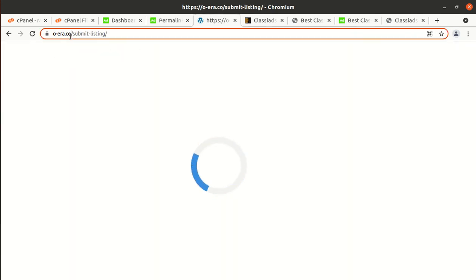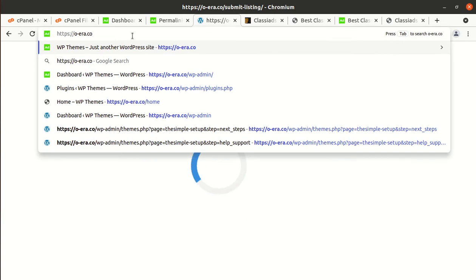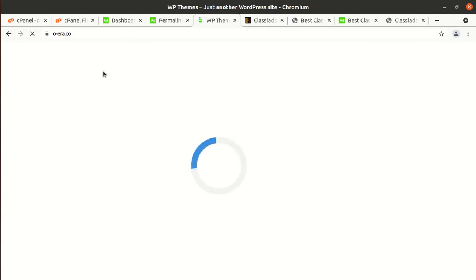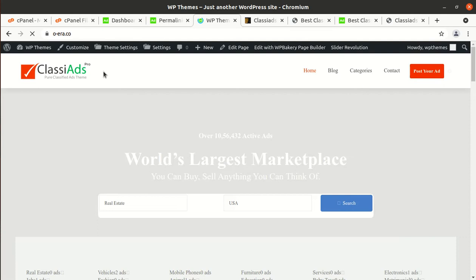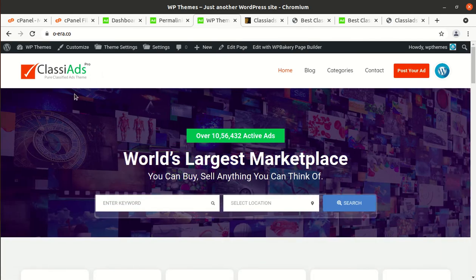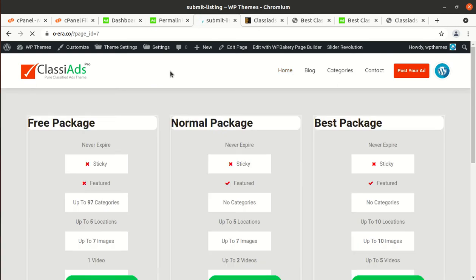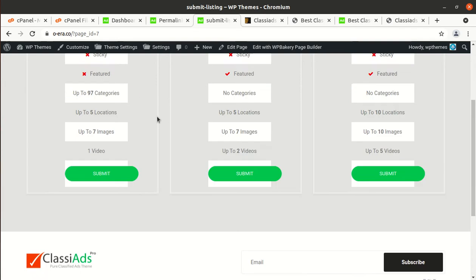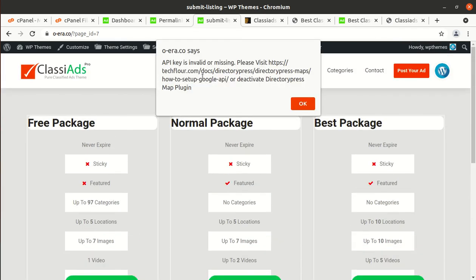So I just set it to the permalink, and now again I am clicking on post your ad, and it is fine. So the permalink structure needs to be updated.